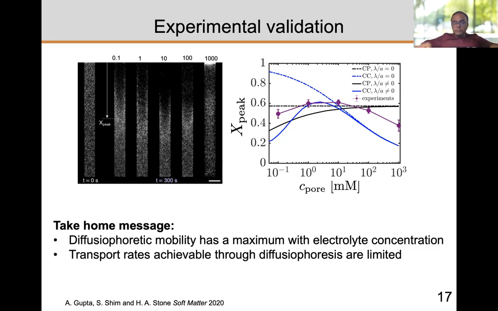For instance, there is diffusioosmosis from the walls. There are sometimes 3D effects and 2D effects that come in, which we are not incorporating in our 1D model. But you can see that our model actually works pretty well and is able to capture this maxima in the system. I should again emphasize that this is not an exact model, but it is able to demonstrate that there is a maximum diffusiophoretic mobility, and that finite double layer thickness and charge screening effects should be taken into account while thinking about diffusiophoretic processes. So again, the take-home message is that diffusiophoretic mobility has a maximum, and transport rates achievable through diffusiophoresis are limited.